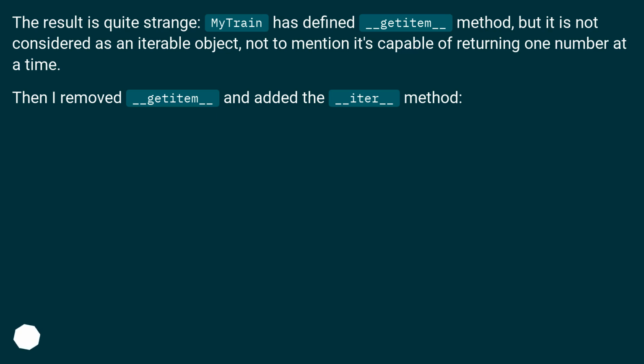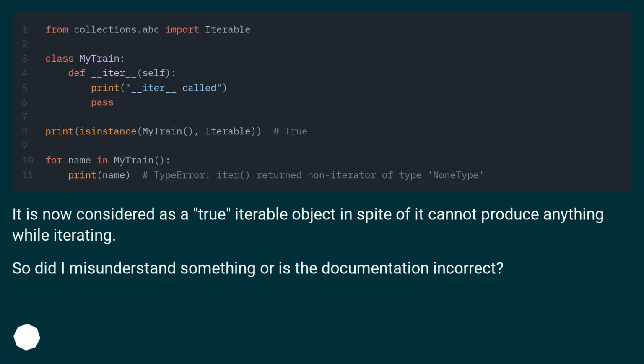Then I removed __getitem__ and added the __iter__ method. It is now considered a true iterable object in spite of the fact that it cannot produce anything while iterating. So did I misunderstand something, or is the documentation incorrect?